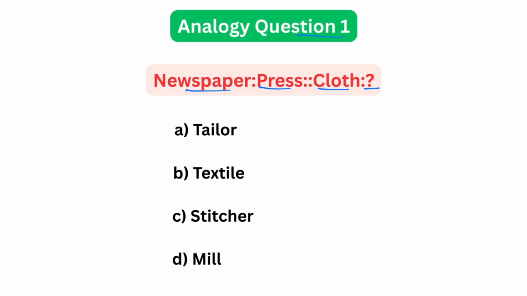Let's go through the options carefully. A tailor stitches ready-made cloths but doesn't make the cloth. Textile refers to fabric itself, not the place where it is produced. A stitcher is just a person who joins fabric pieces, so it's also not the answer. So what's left? Option D, mill, because a mill is the place where cloth is made, just like a press produces a newspaper. So the final analogy is newspaper is to press and cloth is to mill.